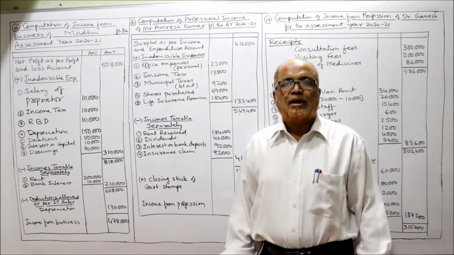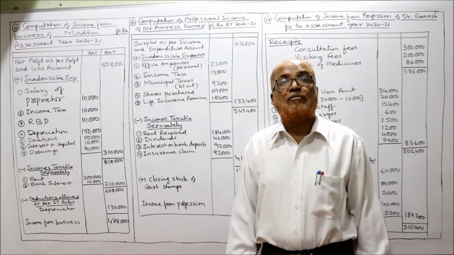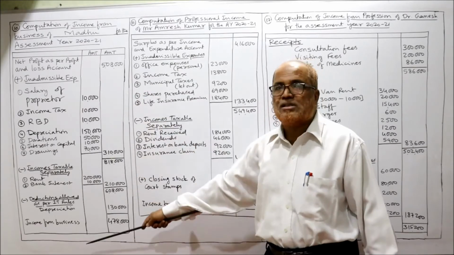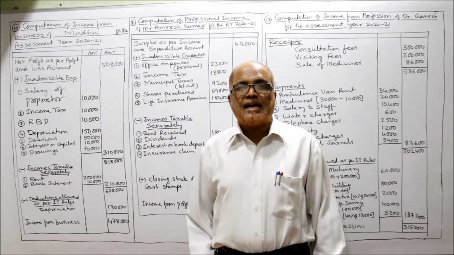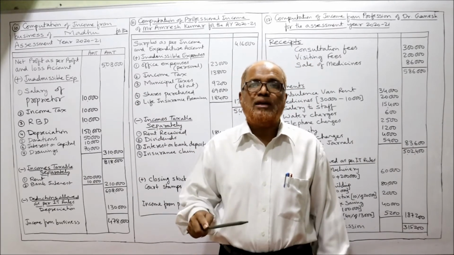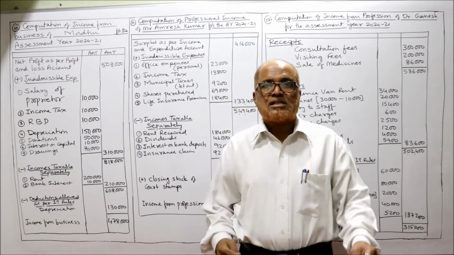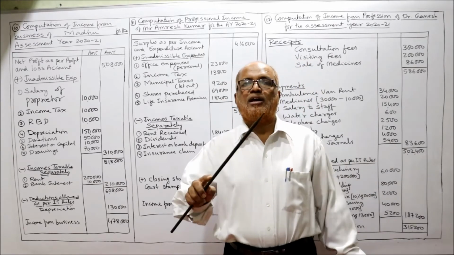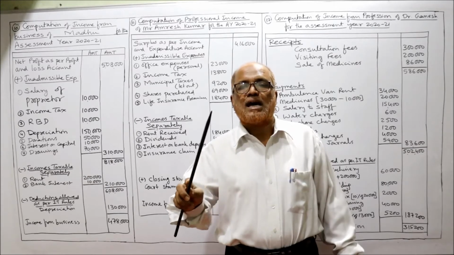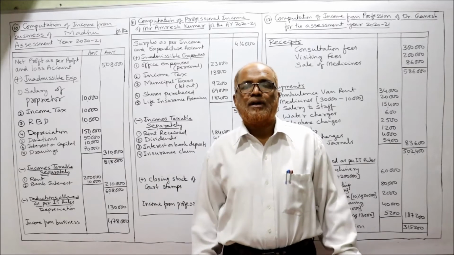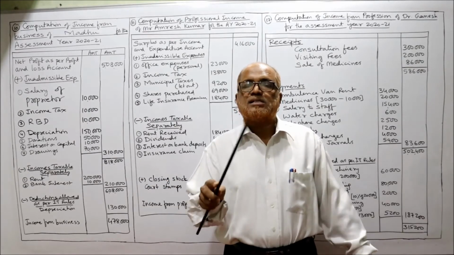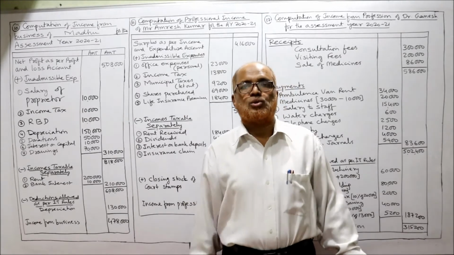In this problem, in examination, you have to write the working notes also along with this computation, because the examiner asks you why you have allowed, why you have not allowed. Just like rent we have not taken, in working note you should write down rent is taxable under income from house property. One working note, bank interest is taxable under income from other sources.